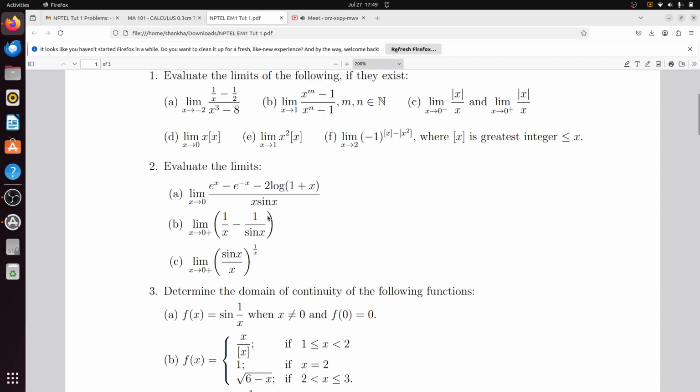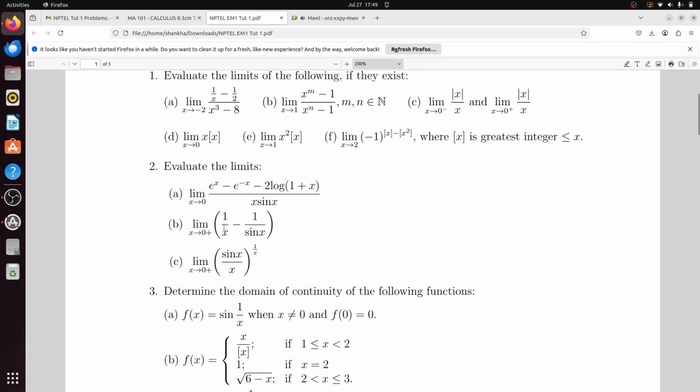No problem. So how I will just brief that e to the power x minus e to the power minus x, you apply L'Hopital's rule. I think you need to apply L'Hopital's rule 2 or 3 times, then you will get the final answer. The next problem is limit x tends to 0 plus 1 by x minus 1 by sin x.